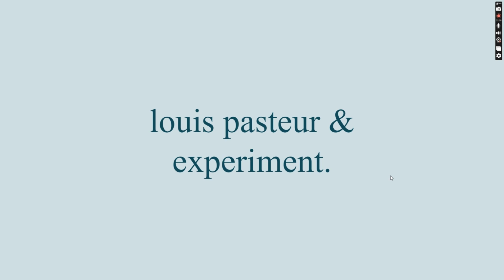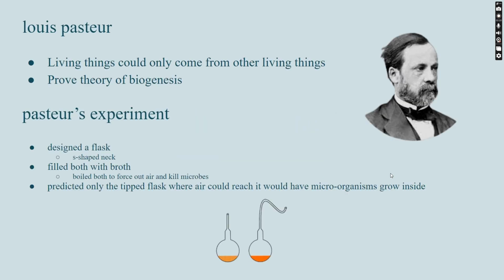Now we're going to talk about Louis Pasteur and his experiment. Louis Pasteur said that living things could only come from other living things, and he also proved the theory of biogenesis. His experiment involved two flasks. The flask he designed had an S-shaped neck, like this right here. And then he filled both with broth.